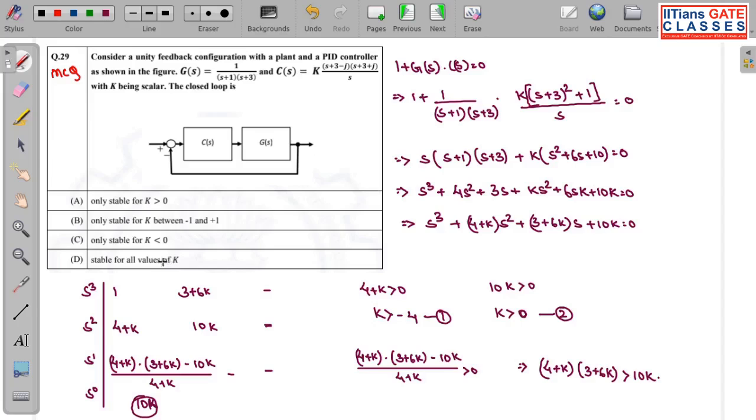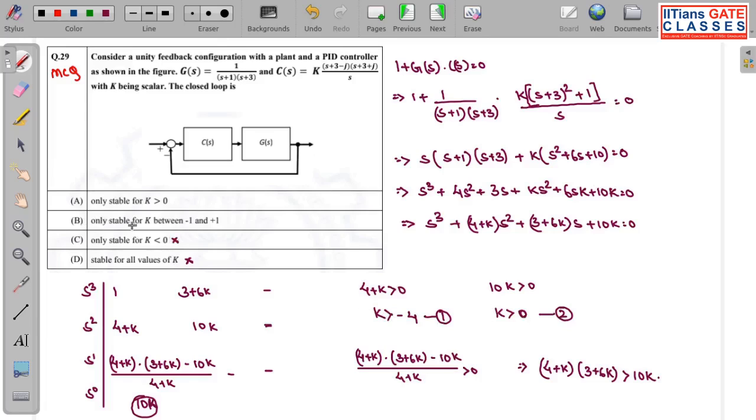So this is not possible. Why? Because if it was stable for all values of k, then k should vary from minus infinity to plus infinity. But here you can see k should be greater than minus 4, and the next is k should be greater than 0. So this option is not possible. Only stable for k less than 0. So this is also not possible due to both these equations.